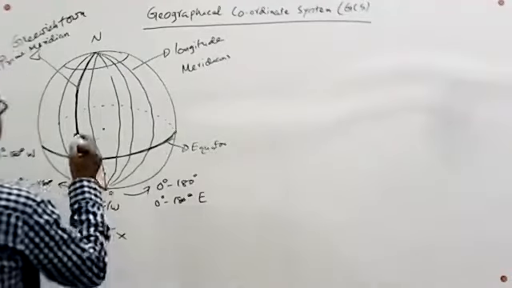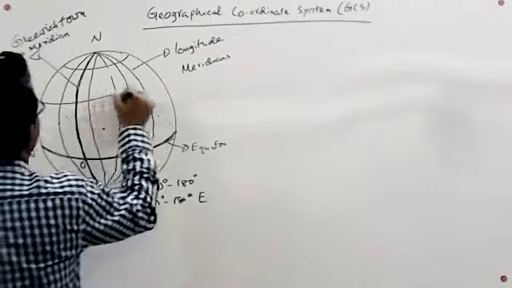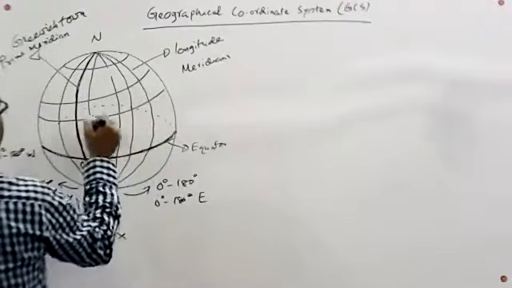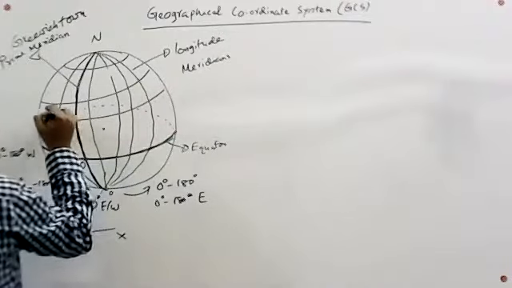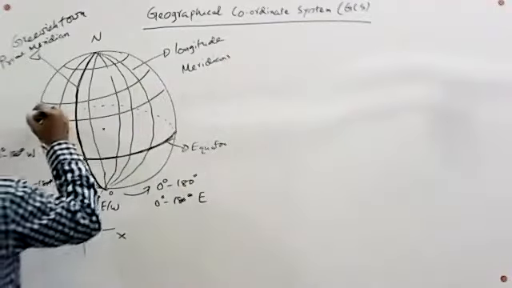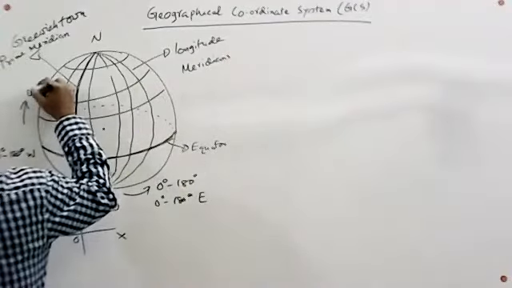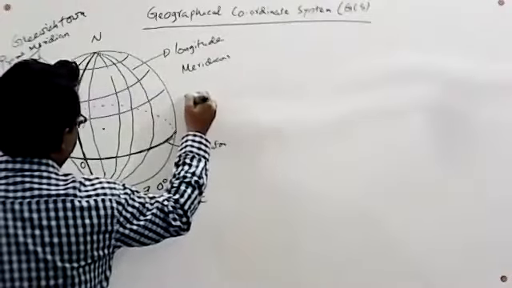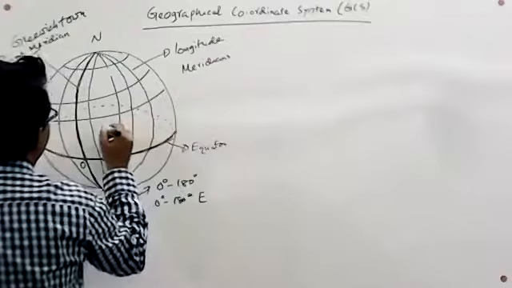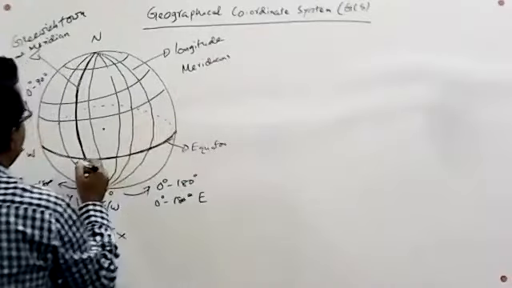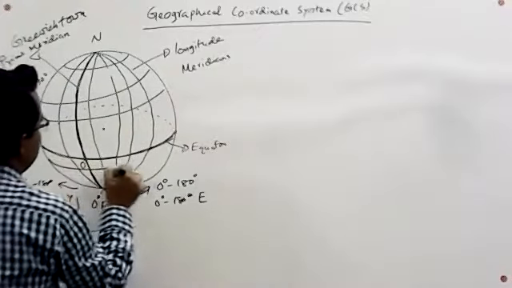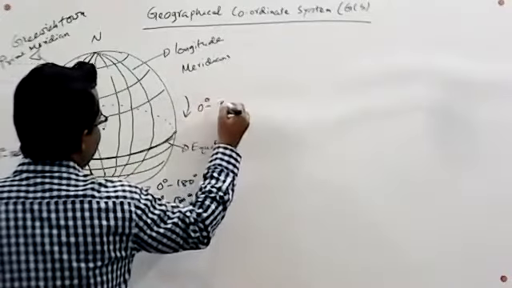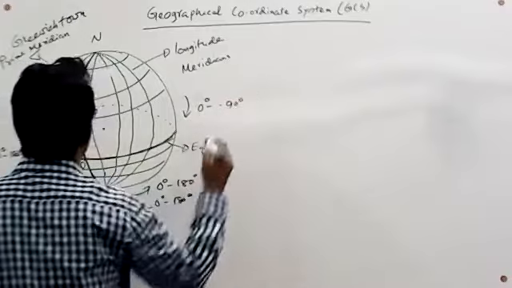And here are also some lines which are parallel to the equator, and their location is measured from 0 degree to 90 degree in this direction. From this line we can calculate the latitude of these parallel lines, from 0 degree to 90 degree, and 0 degree to minus 90 degree.